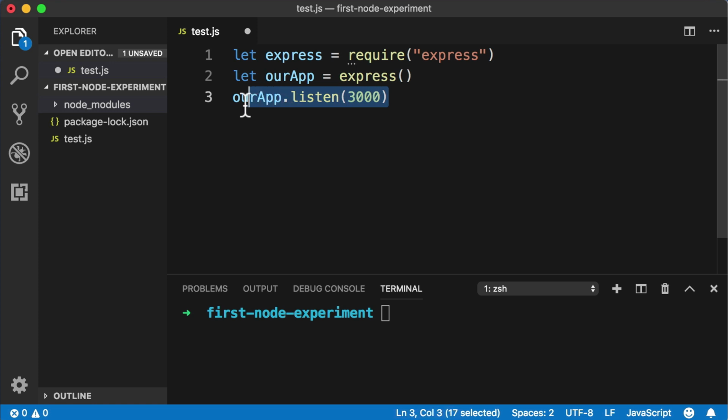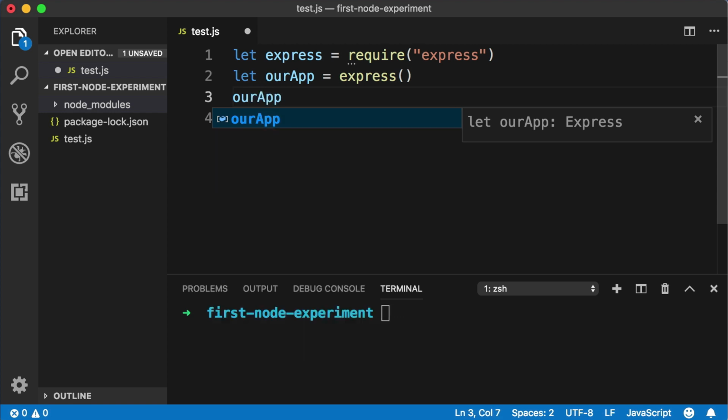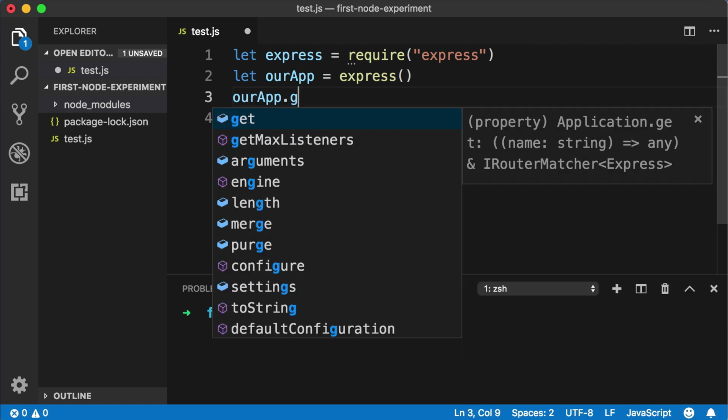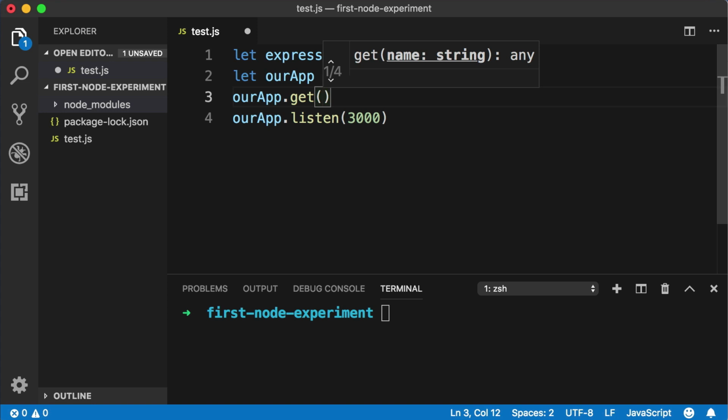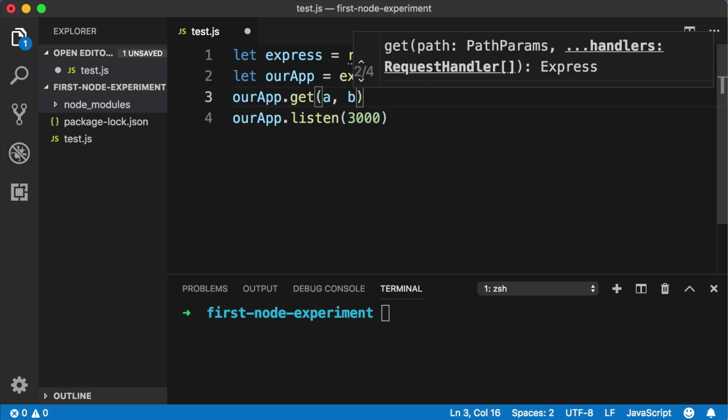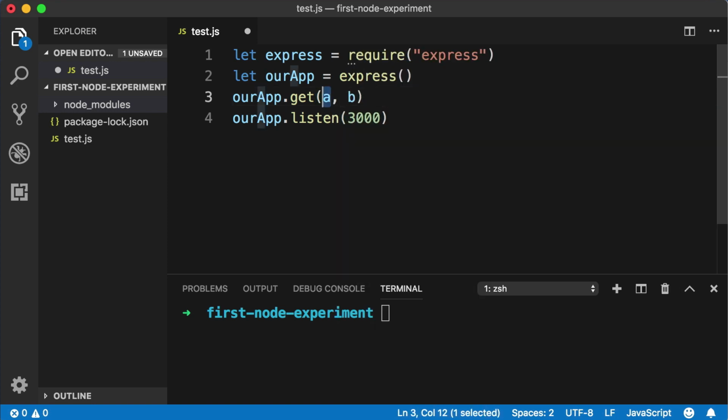Okay, and then right above this listen line, let's add a new line to tell our server what it should do if someone sends a request to our home page. So let's use our app variable and then call a method, so dot, and the method is named get. I will explain what the word get means in this context a bit later on in the lesson, but for now, all we need to know is that we give it 2 arguments. So we could say a, b as placeholders. The first argument is the URL that you want to be on the lookout for.